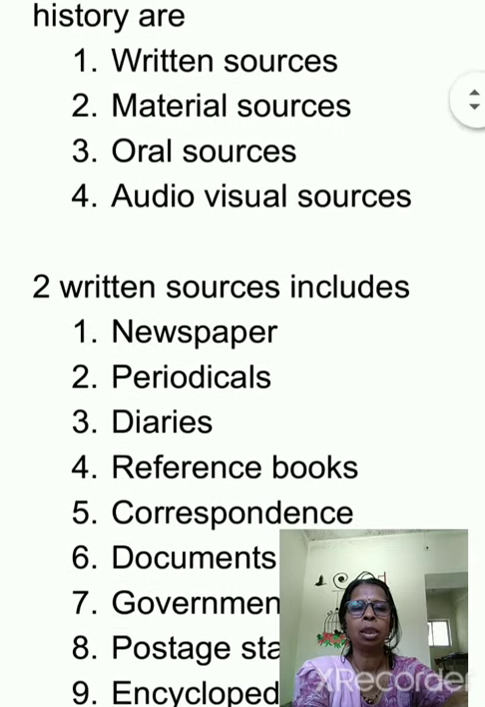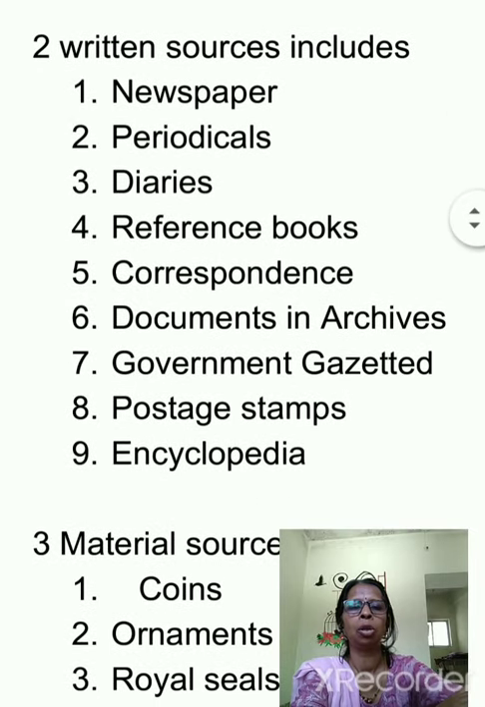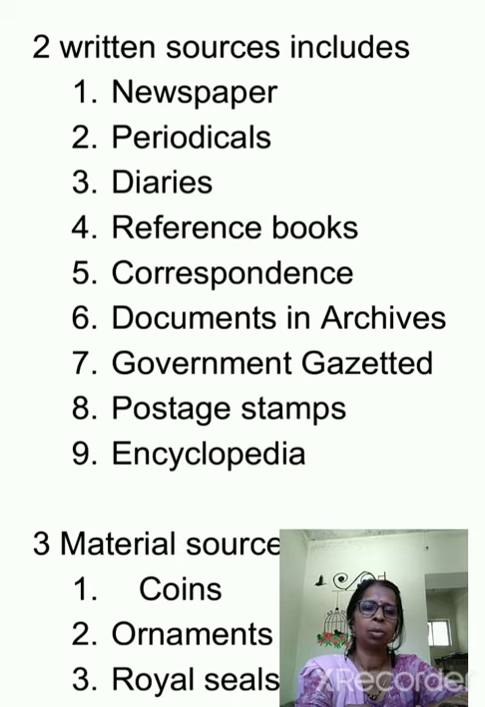The written sources will include newspapers, periodicals, diaries, reference books, correspondence, documents in archives, government gazettes, postage stamps, and encyclopedias. Of course, through the daily newspaper you get all the information about sports, live sports, war, international happenings, and politics. You get all details through the newspaper, as well as weekly editions, special editions, and by the end of the year a special supplement is also published. Whatever events are happening around the world, you will get through the newspaper.